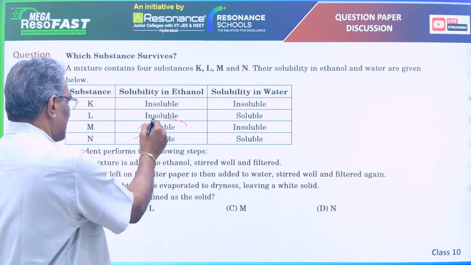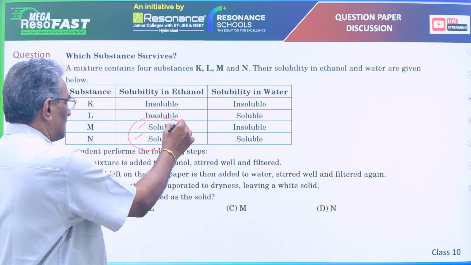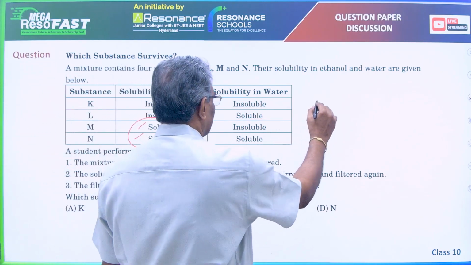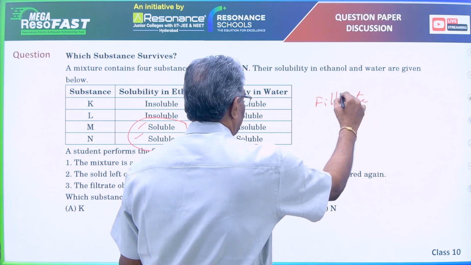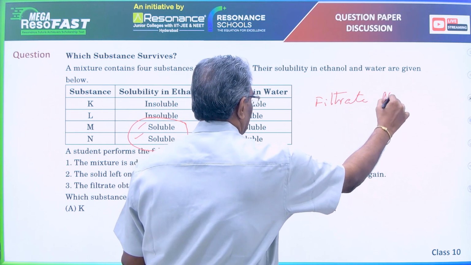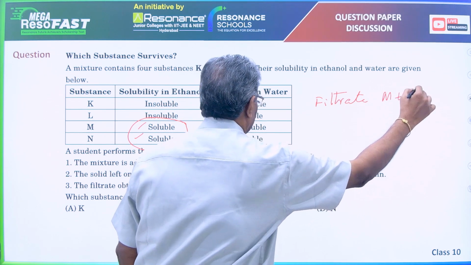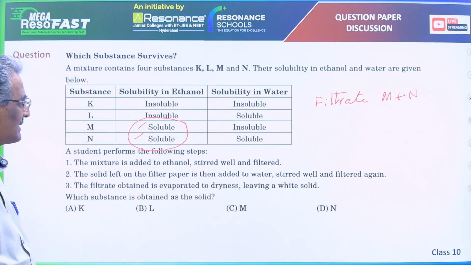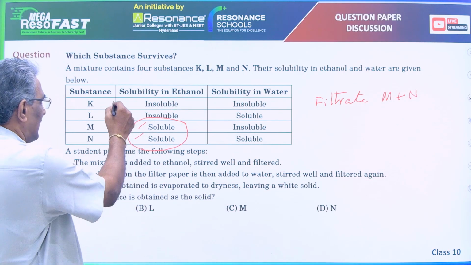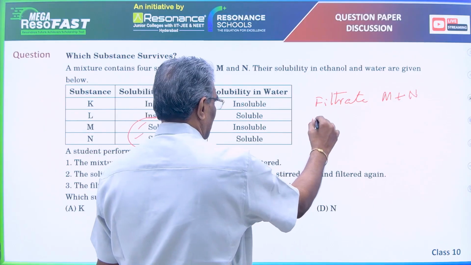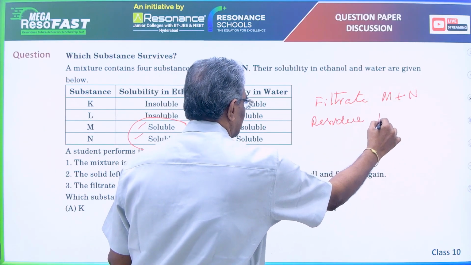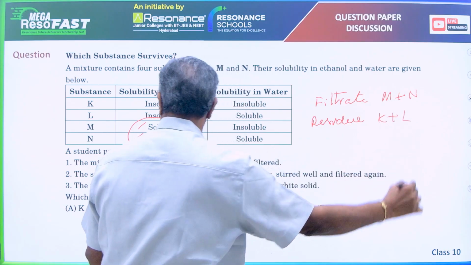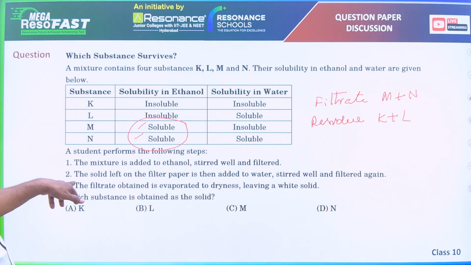When the mixture is added to ethanol, these two are soluble and the filtrate contains M plus N, and the residue contains K and L. Then what happened in the next step?